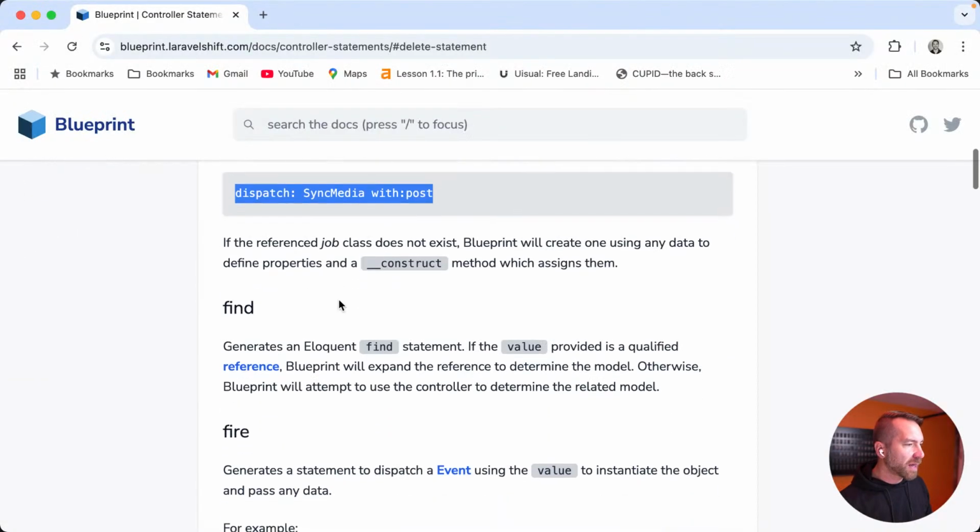Find probably doesn't make a lot of sense. If the value provided is a qualified reference, Blueprint will expand the reference to determine the model. Otherwise, Blueprint will attempt to use the controller to determine the related model. If the value provided is a qualified reference, meaning it's a model, Blueprint will expand the reference to determine the model. Find's kind of weird because find would imply that it's always the ID that you're finding.